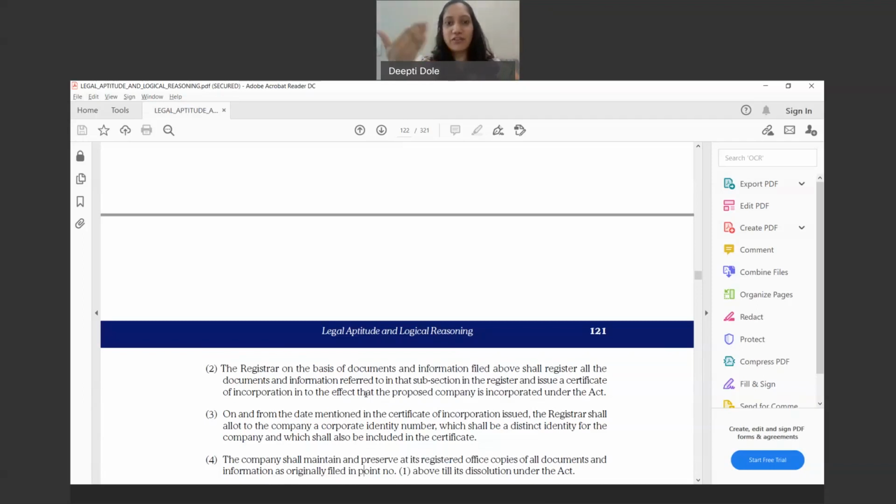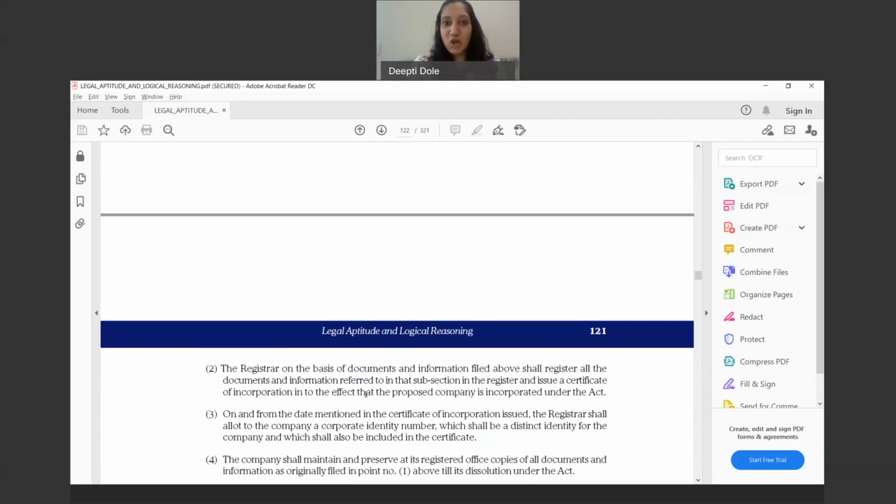So the moment the certificate of incorporation is issued, the company comes into existence. The date on which you receive the certificate of incorporation is the date when you say the company has come into existence. Say for example ABC company has got the name approved, ABC Private Limited, and they start entering into contracts. Is the company incorporated yet, what do you think?